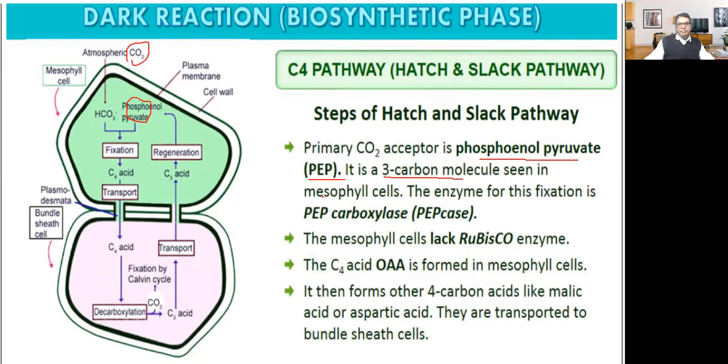It is seen in mesophyll cells. Where are they present? Mesophyll cell. The enzyme for this fixation is PEP carboxylase. It is also known as PEPcase. The mesophyll cells lack the Rubisco enzyme. In mesophyll cells, there is no Rubisco.